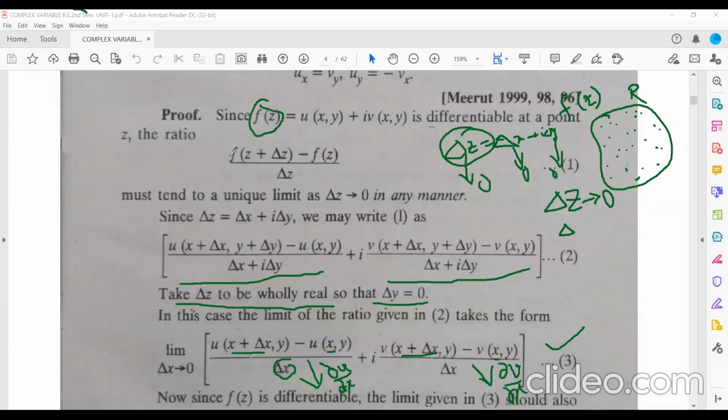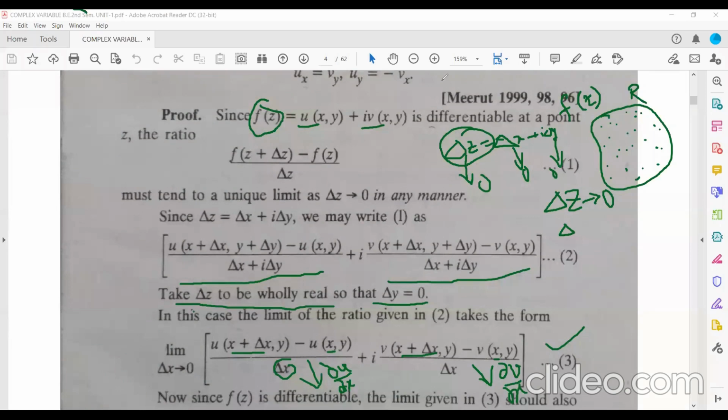If the function is differentiable, then the derivatives of u and v must exist. So this will be del u by del x, and this will be del v by del x. So if you take del z as purely real, you get this.